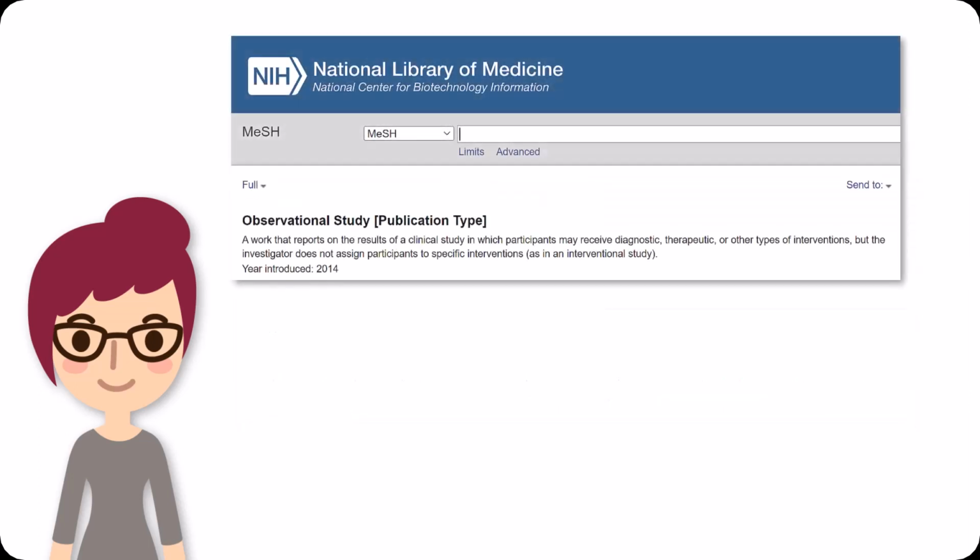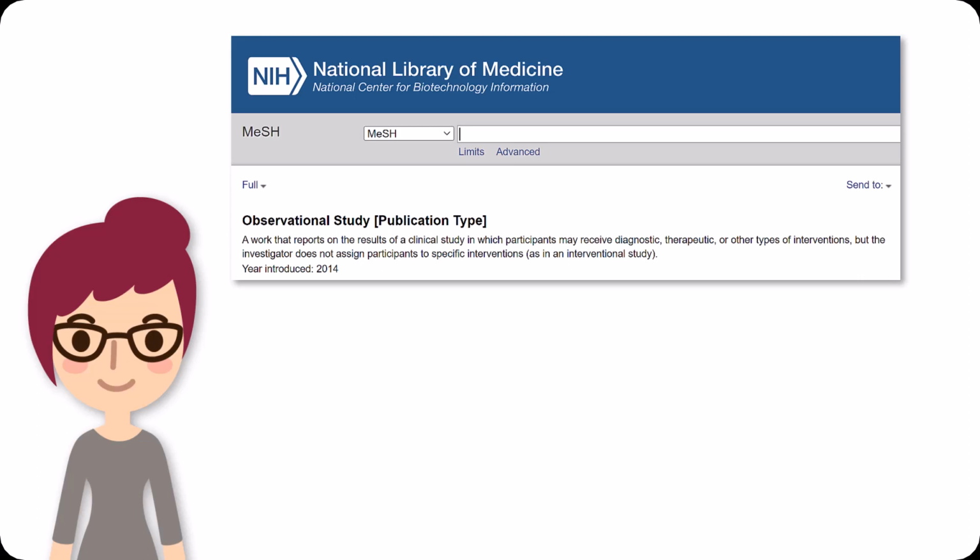Descriptive studies can be observational or cross-sectional. An observational study is a work that reports on the results of a clinical study in which the participants may receive diagnostic, therapeutic, or other types of interventions, but the investigator does not assign participants to specific interventions, as in an interventional study.